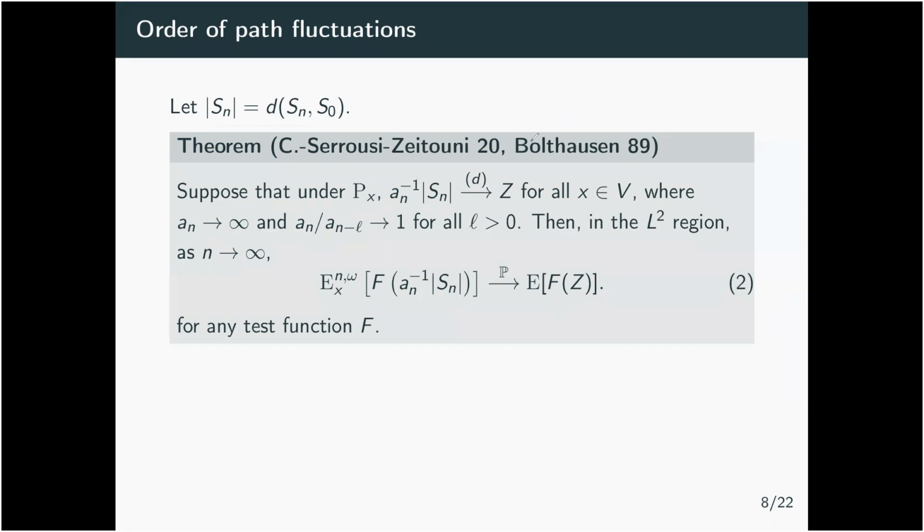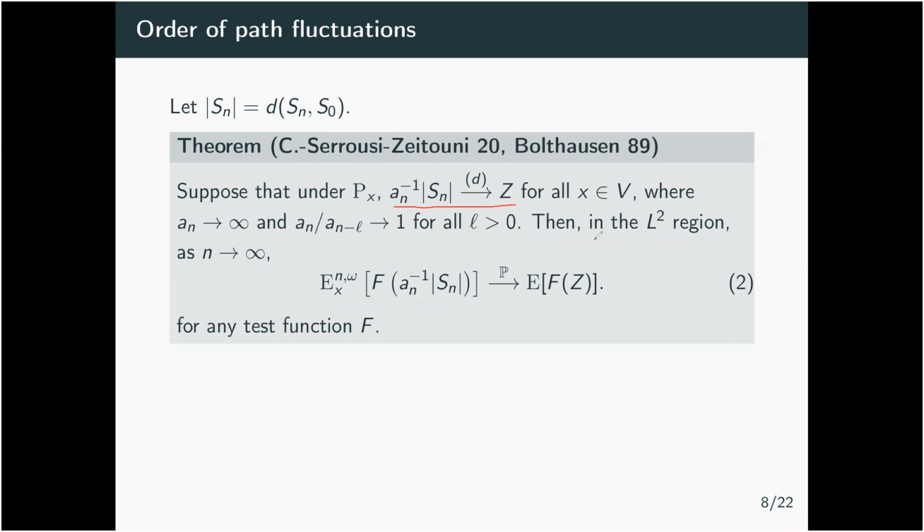If you assume a kind of central limit theorem for your walk, in the sense that you take an a_n that goes to infinity satisfying this simple condition, and you divide the absolute value of Sn by a_n, it converges in law to a limit random variable Z that does not depend on the initial point of your walk.